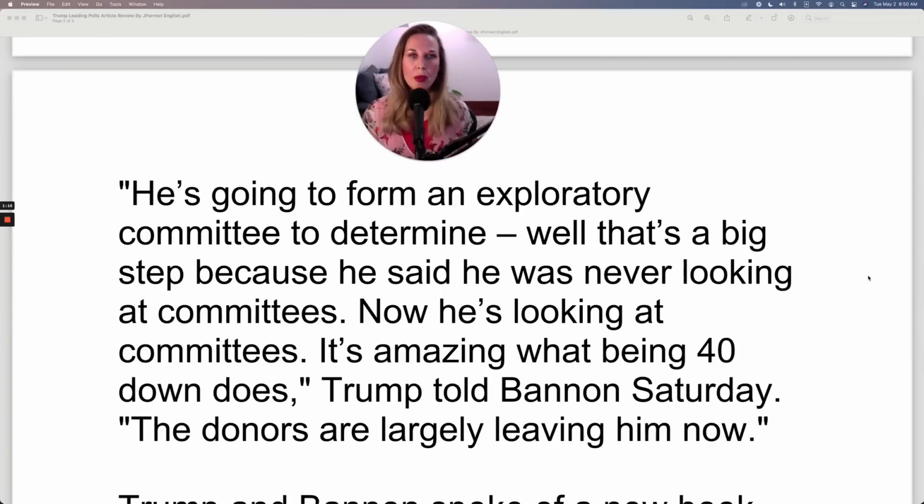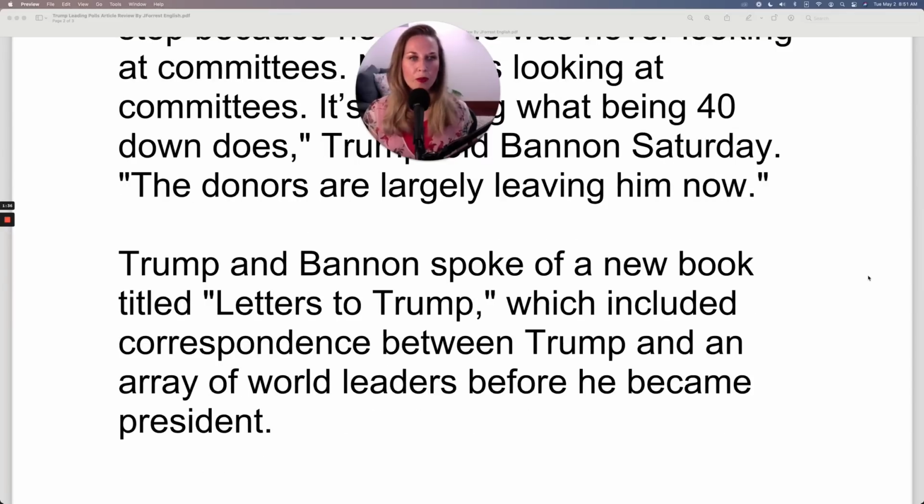He's going to form an exploratory committee to determine. Well, that's a big step because he said he was never looking at committees. Now he's looking at committees. It's amazing what being 40 down does, Trump told Bannon Saturday. The donors are largely leaving him now. Trump and Bannon spoke of a new book titled Letters to Trump, which included correspondence between Trump and an array of world leaders before he became president.